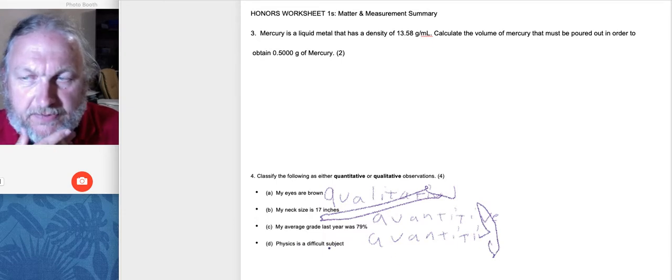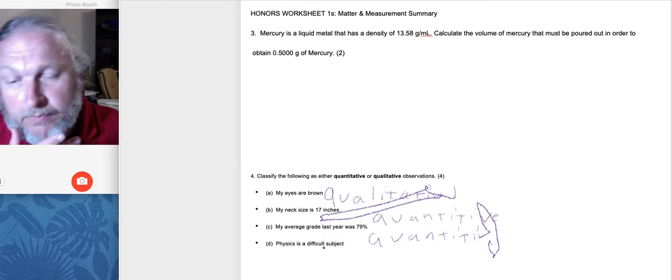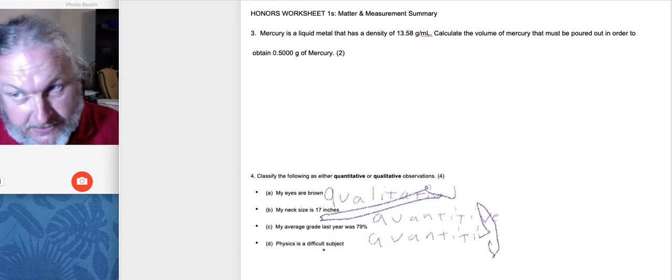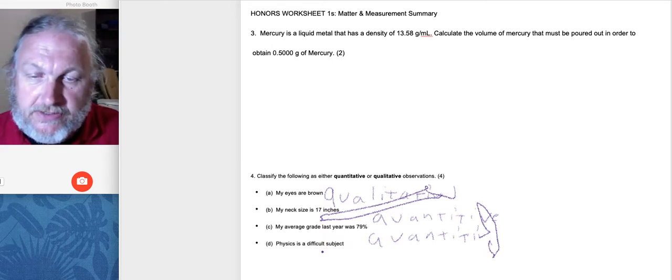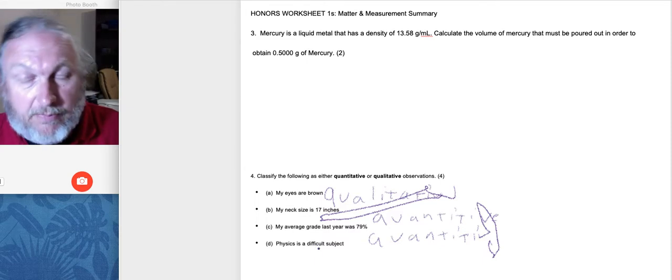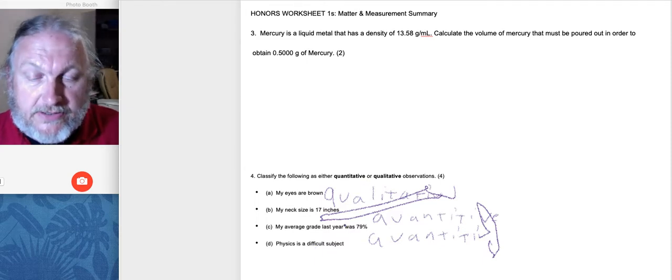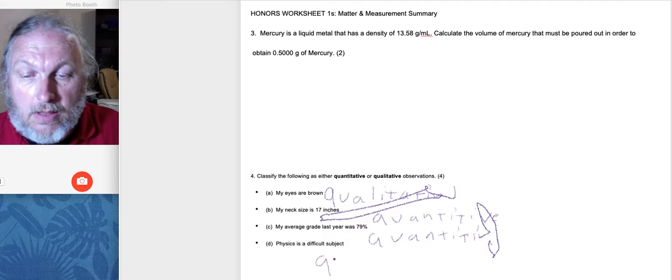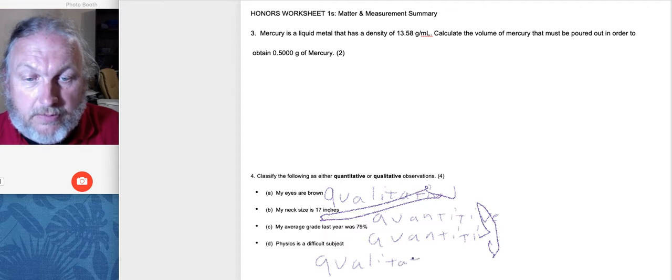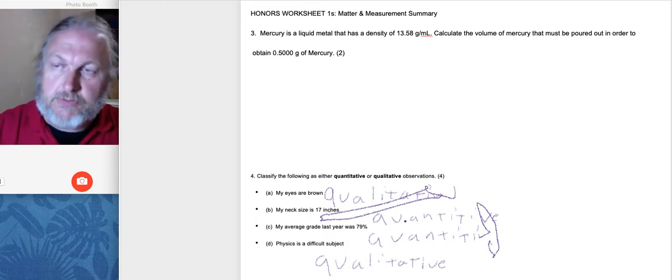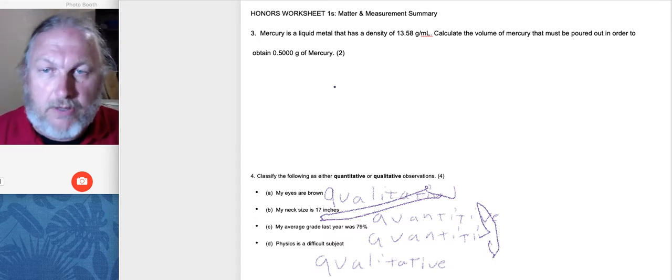Physics is a difficult subject. Could be for some people. For me, being strong in math, it's actually sort of fun. So physics is a difficult subject. It might be for some, it might not be for others. That is a qualitative statement, an observation. It might be difficult for some, not so difficult for others. So there, I've got 4 points right there because I went to the very easy question.